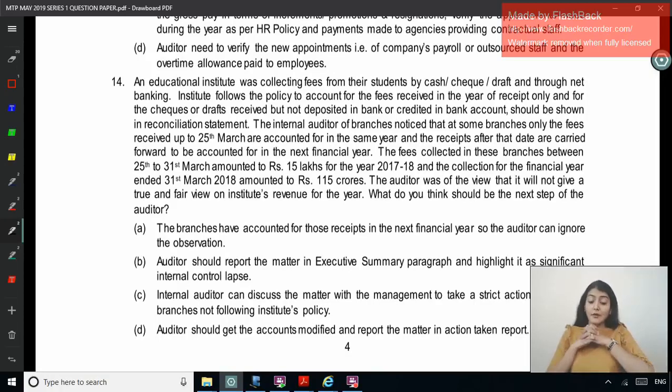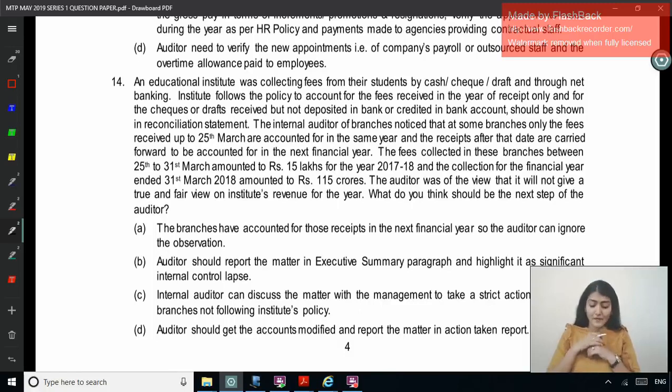The internal auditor of the branches noticed that at some branches only the fees received up to 25th of March are accounted in the same year, and after that date are forwarded to be accounted for in the next financial year. The fees collected in these branches between 25th to 31st March amount to 15 lakh and the collection for the financial year is around 115 crore. The auditor was of the view that it will not give a true and fair view of the institute's revenue for the year. What do you think should be the next step of the auditor?